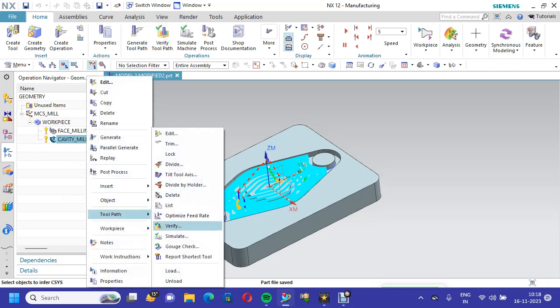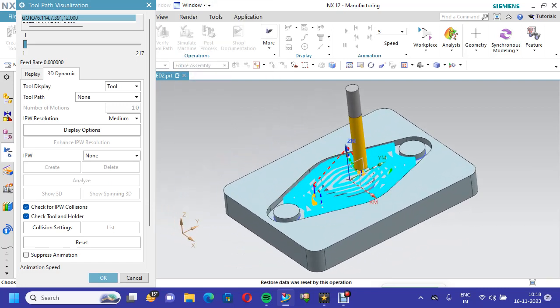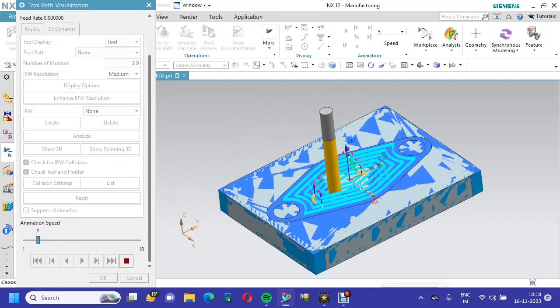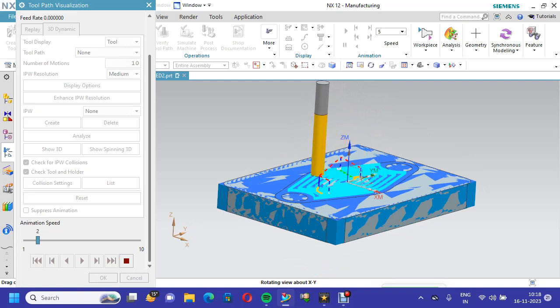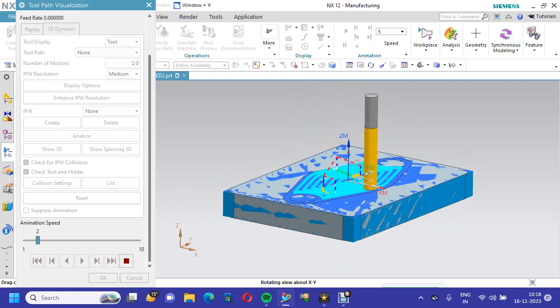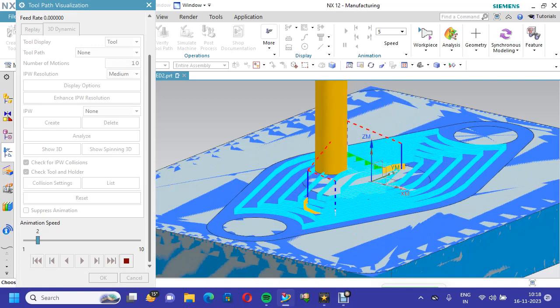Please carefully watch what happened in this machining. It is not taking material directly. It is running above 2 mm. Have you seen? It is not taking material.